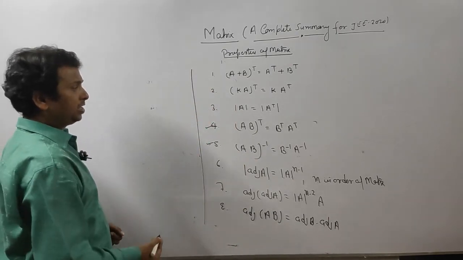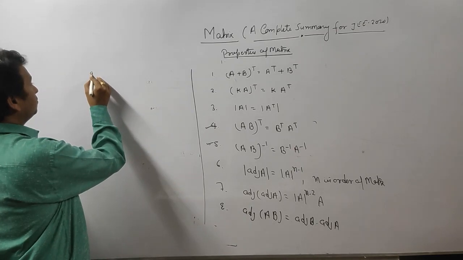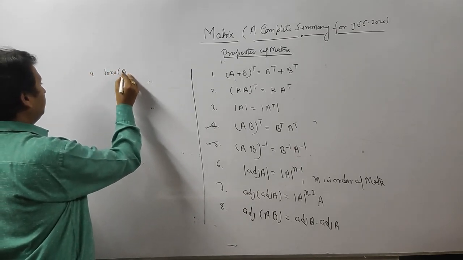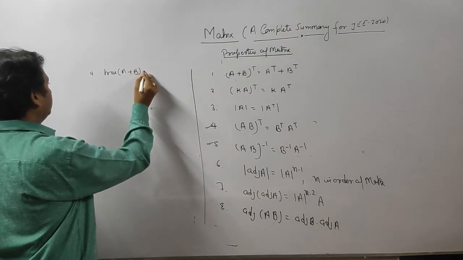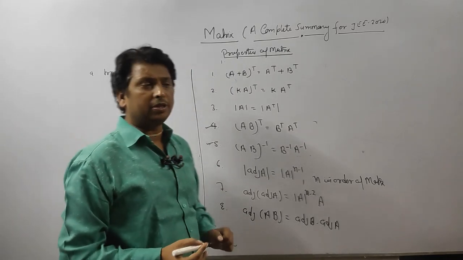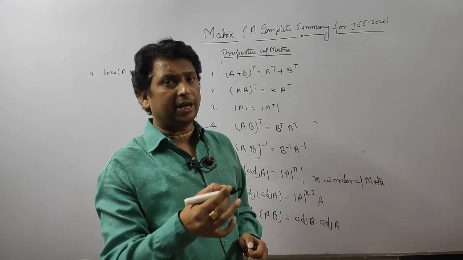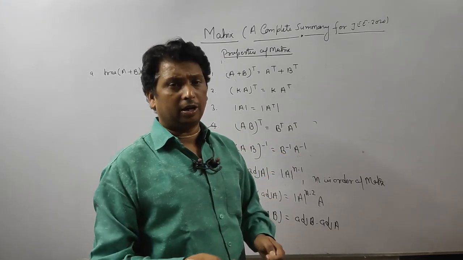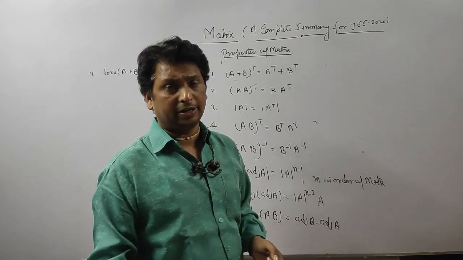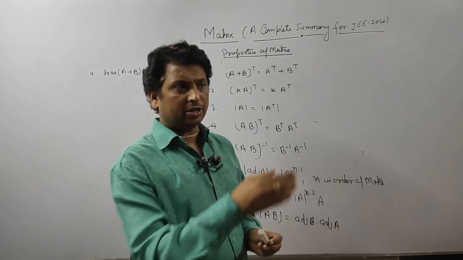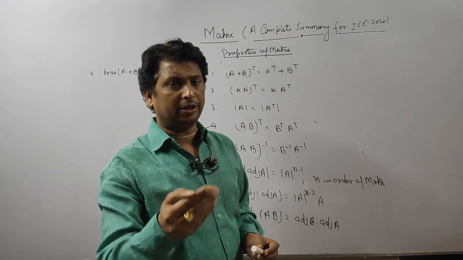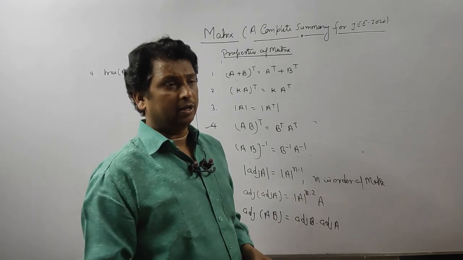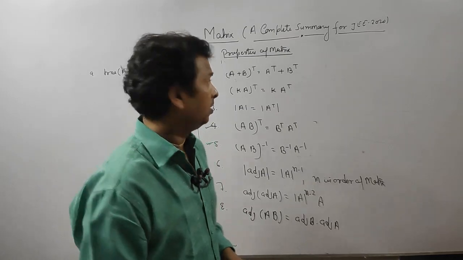Now come to some trace properties. Trace of A plus B. What is trace? Trace means just the sum of diagonal elements. If any matrix is given and they ask to find its trace, just calculate the sum of its diagonal entries, and remember, the principal diagonal.